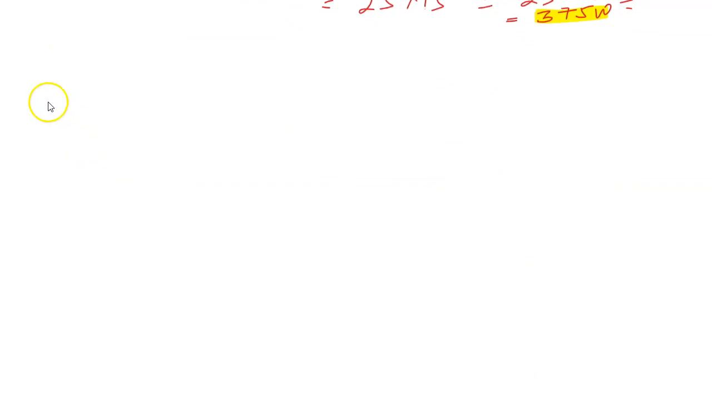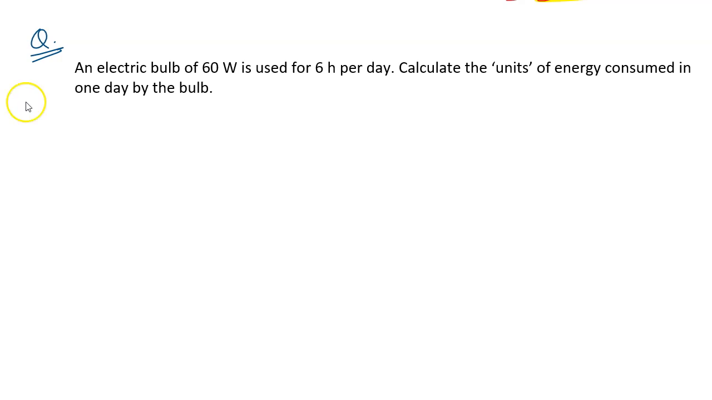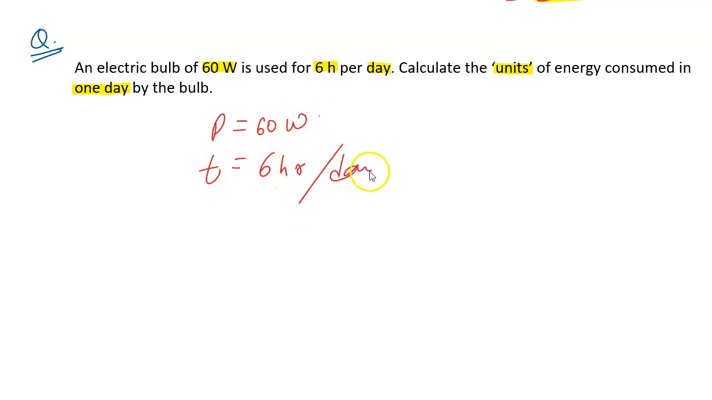One of the last questions is based on the commercial unit of energy, that is kilowatt hour. An electric bulb of 60 watt is used for 6 hours per day. Calculate the units of energy consumed in one day by the bulb. Power is given as 60 watt, and time is 6 hours per day. We have to find the units of energy in one day. Energy is power into time, because power was energy by time.